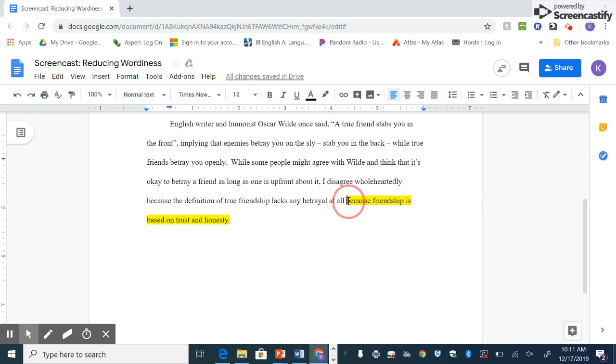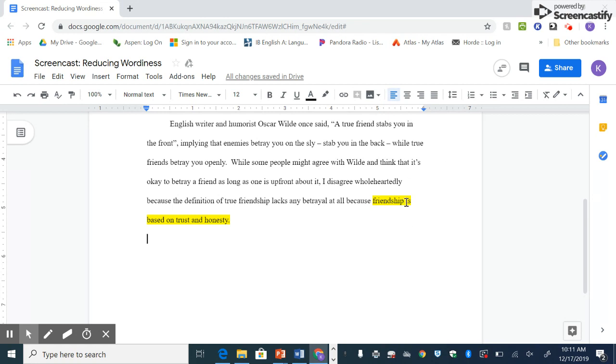Let's get rid of "because," just for my own mind. And then we're working essentially with an independent clause. So, friendship is based on trust and honesty. How else can I say this? Friendship is built on trust and honesty. But that uses "is" again, which I'm trying to avoid. How about, friendship thrives on trust and honesty?